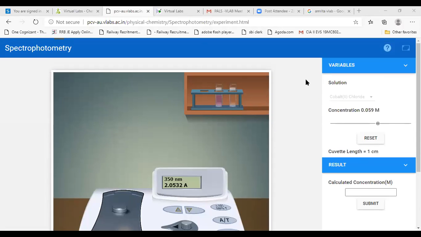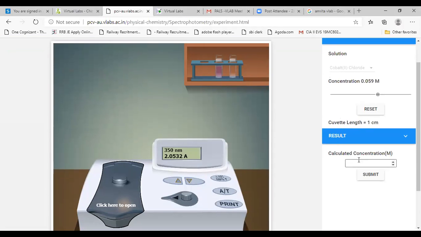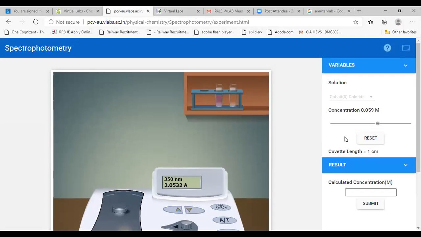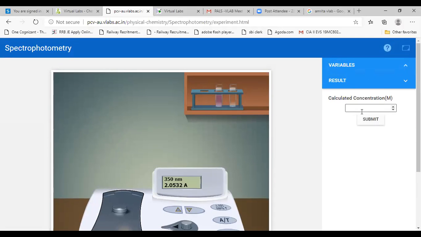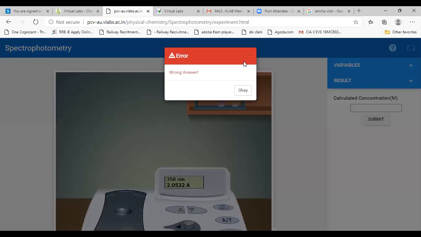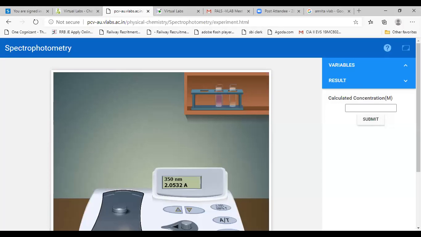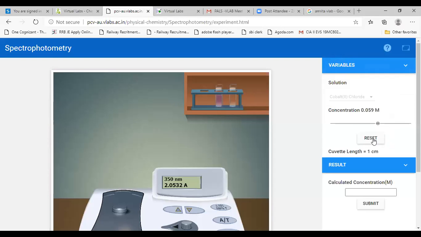What we have to do is, first of all, choose the solution. Here we have the option to choose the solution. First, let me reset, because I tried some time back.